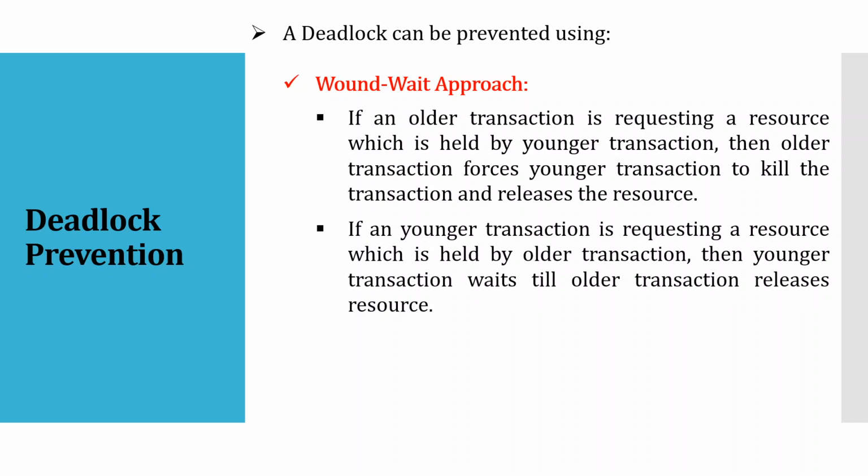But if the younger one requires the older one's resource, then it will be allowed to wait. If T2 requires the resource of T1, then T2 will be asked to wait. And if T1 is requiring T2's resources, then T1 will forcefully get the resource by killing or rolling back T2. So this is what the wound-wait approach means.